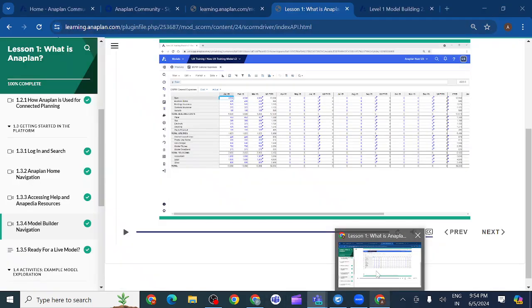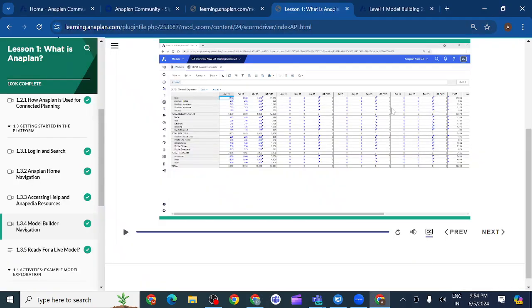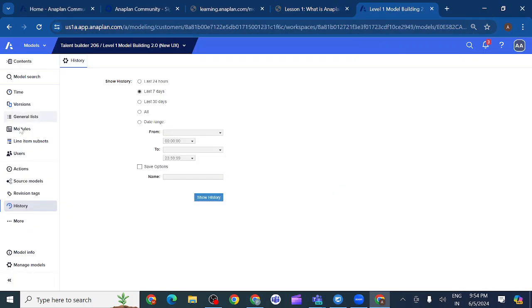Model navigation is nothing but how to go through the different kinds of lists, like time, version, and all. Then for each of the things we can see what they are. Okay, fine. Anyway, we can see here. So these are the things we have. We can understand what different functionalities we have in Anaplan once we open the model. So this is the basic navigation.